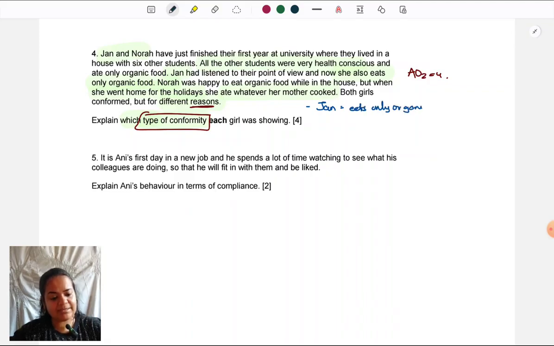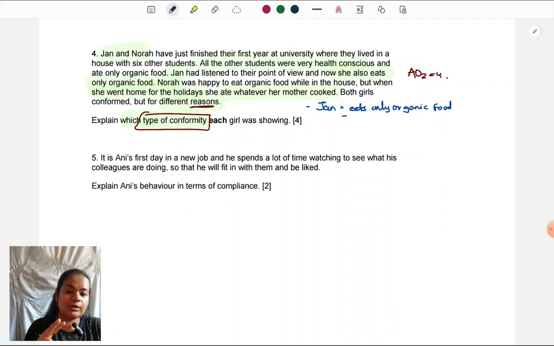Means this is internalization, right? Because it's not just public acceptance of the behavior. She's not just showing that I eat organic food, she always does. It means internally she's agreed that she should eat organic. So it is internalization. This is the first point that I make. This is the behavior and this is the type of conformity.